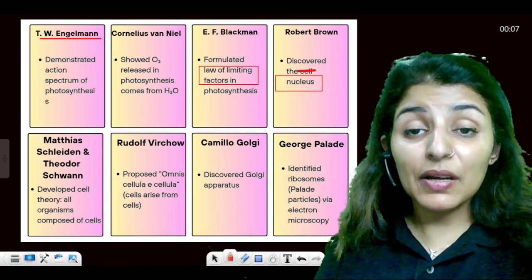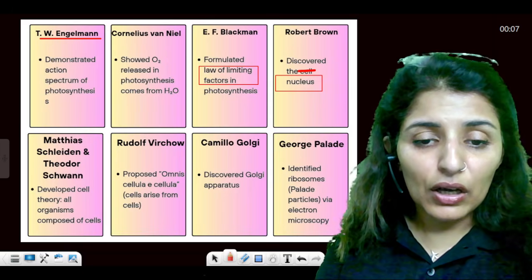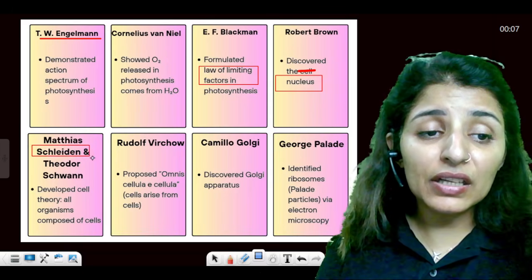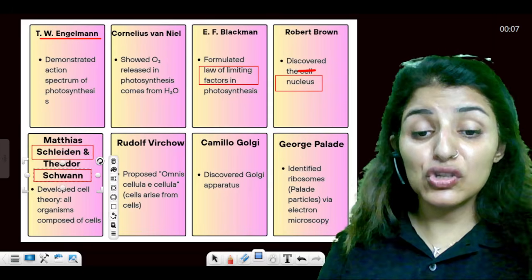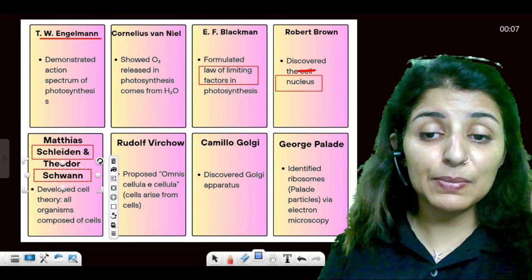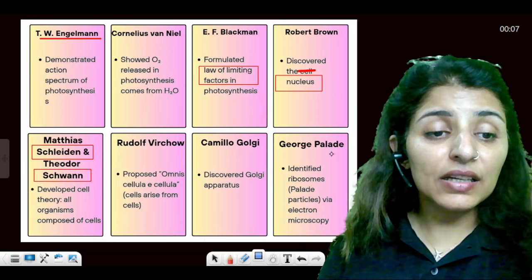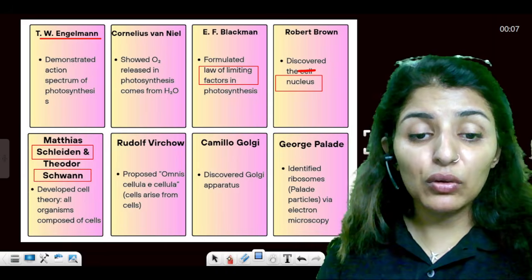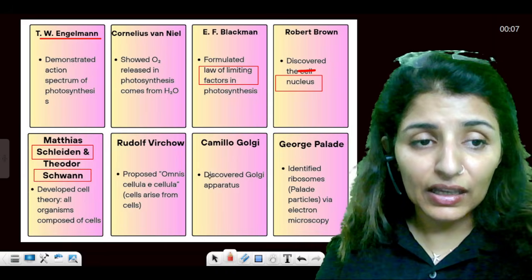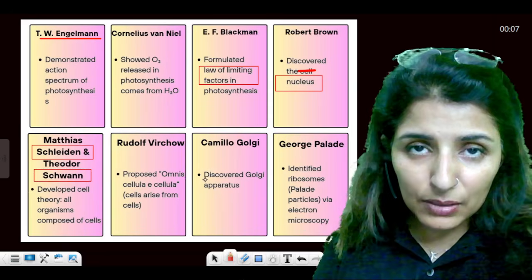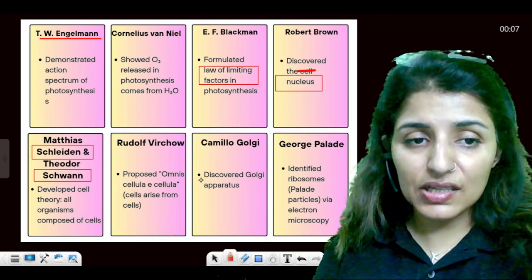Discovery of cell was made by Robert Hooke, right? Okay, moving on to Matthias Schleiden and Schwann. Both were the German scientists. Remember that as per the new NCERT, German scientists who gave us the cell theory. Schleiden was a botanist and Schwann was a zoologist.